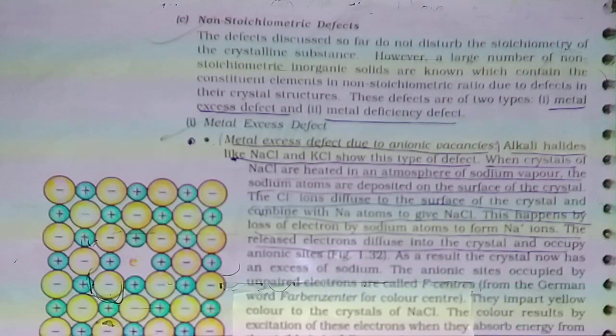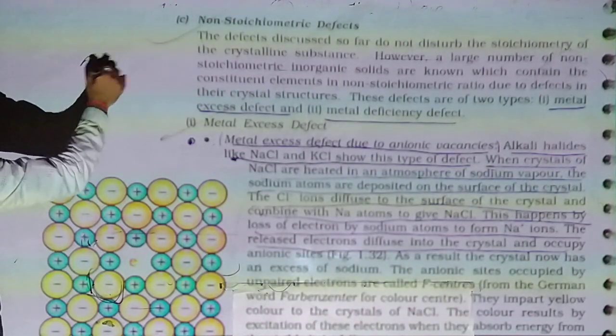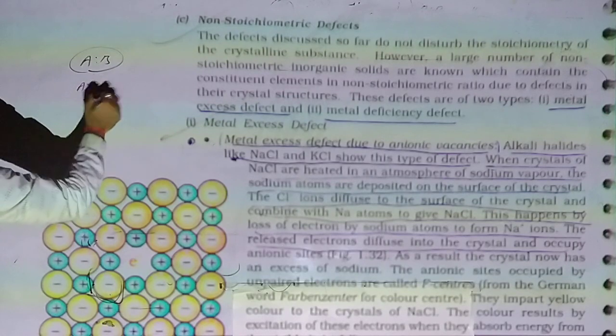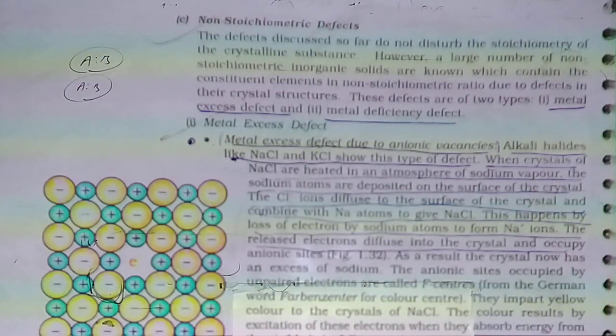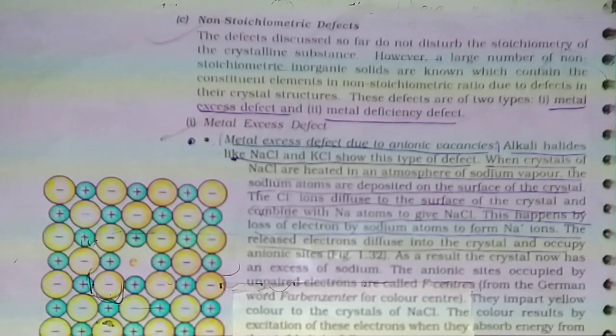In a stoichiometric defect, the ratio before and after the defect remains the same. Stoichiometry never changes in the stoichiometric defect, but in the non-stoichiometric defect the ratio of the elements is changed.